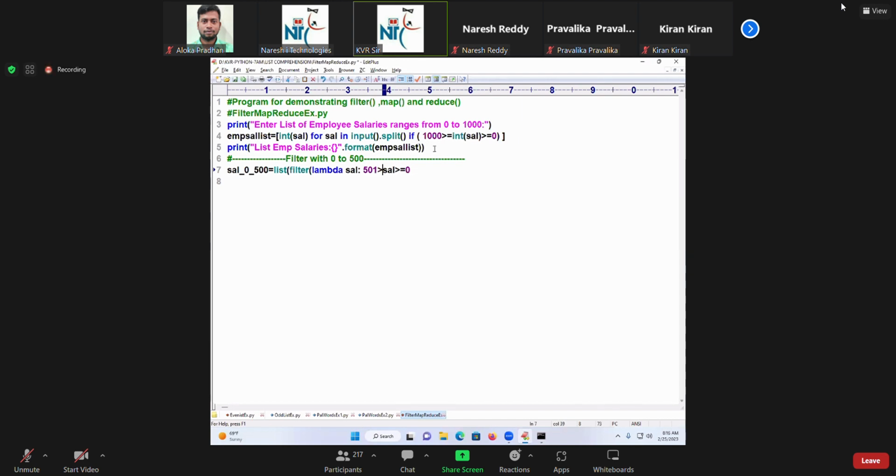501 greater than or equal to 0. See the shall symbol you see. If shall is less than 500 and shall is greater than or equal to 0.